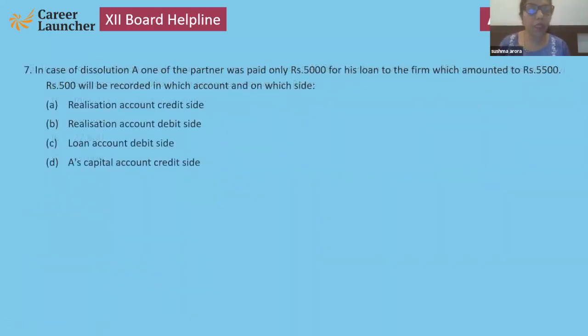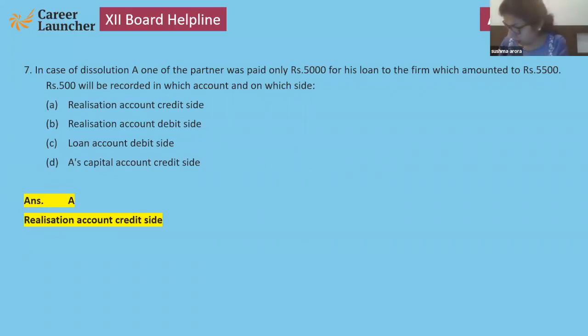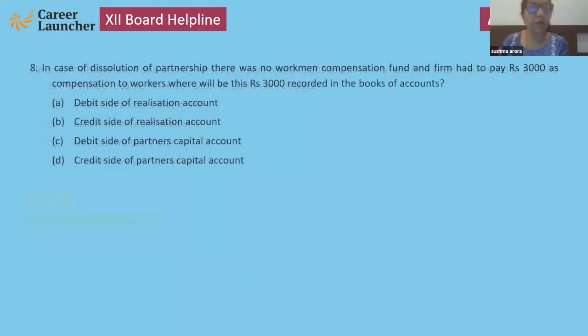Next. In case of dissolution, one of the partners was paid only rupees 5,000 for his loan to the firm, which amounted to rupees 5,500. So 500 will be recorded in which account? 5,500 minus 5,000. Note down the answer. That will be realization account, credit side.